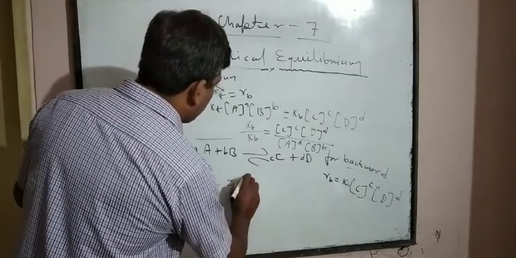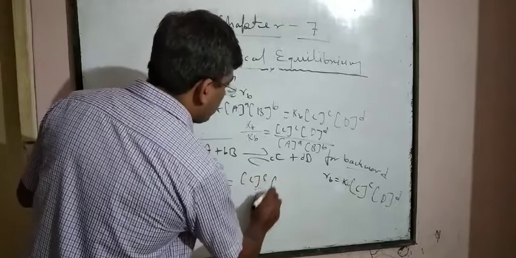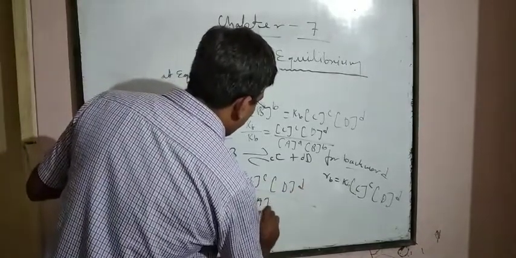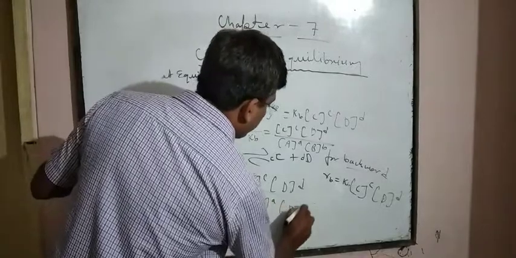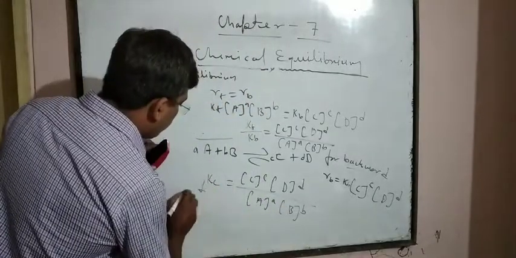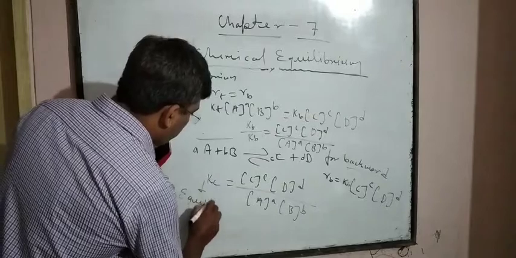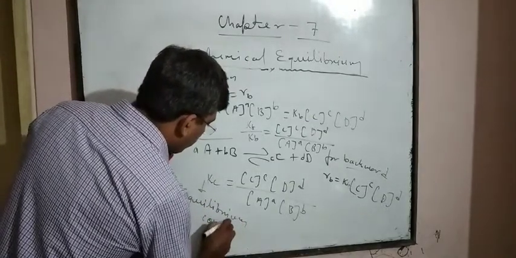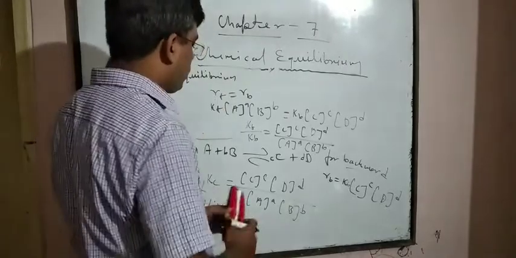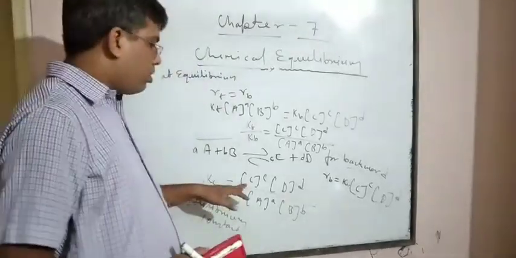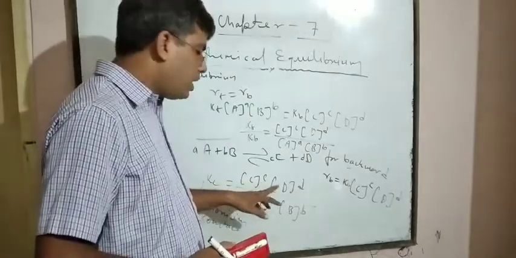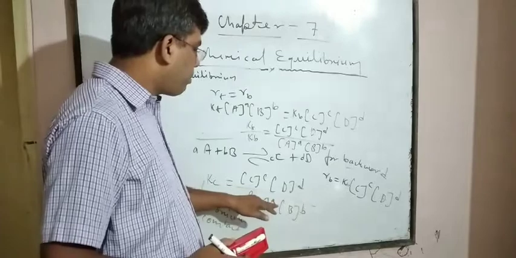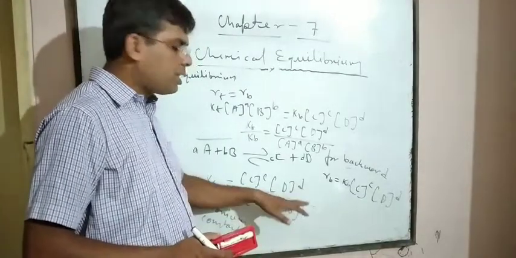Kc is equal to C to the power c, D to the power d, upon A to the power a and B to the power b. This Kc is known as the equilibrium constant. And the equilibrium constant Kc is equal to concentration of C to the power c into concentration of D to the power d, upon concentration of A to the power a and concentration of B to the power b.